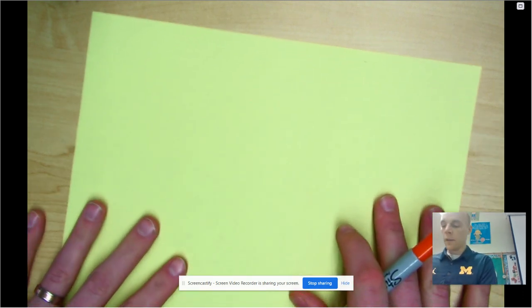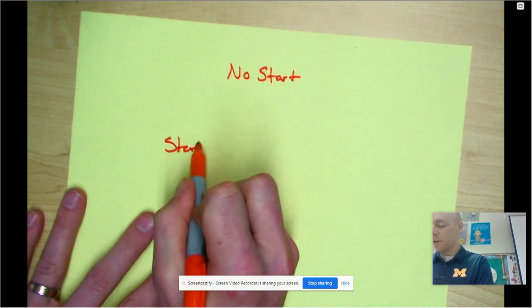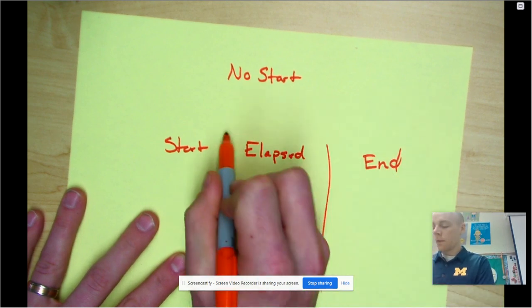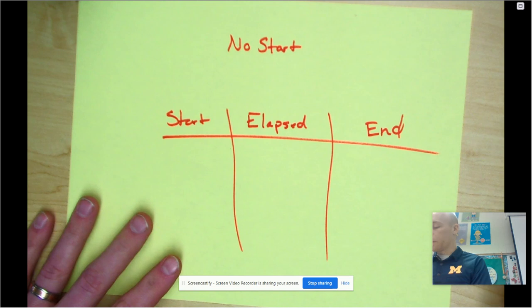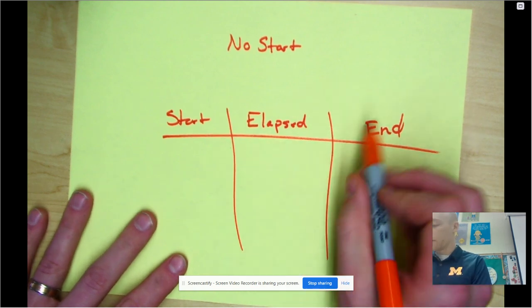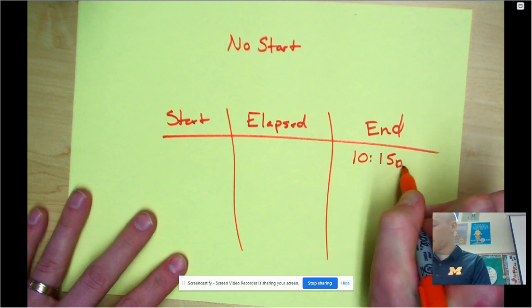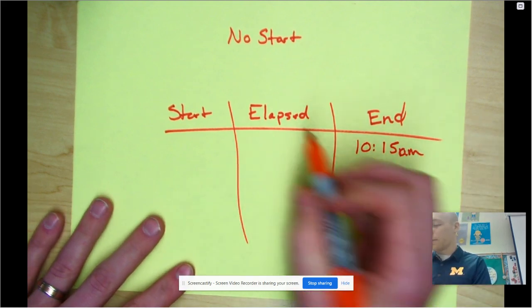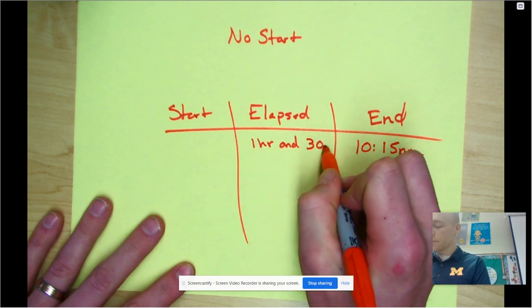Now a little bit harder way to do it, with no start. Let's say start, elapsed, and then end. Let's say we had breakfast and forgot what time we started, but we ended breakfast at 10:15 a.m. I was going to say p.m., but we don't eat breakfast that late. Let's say we're at a restaurant and it took us an hour and 30 minutes.